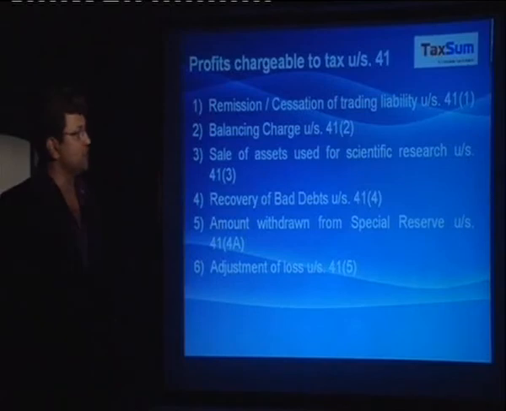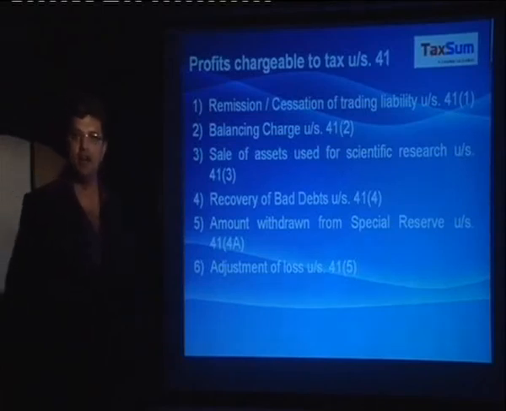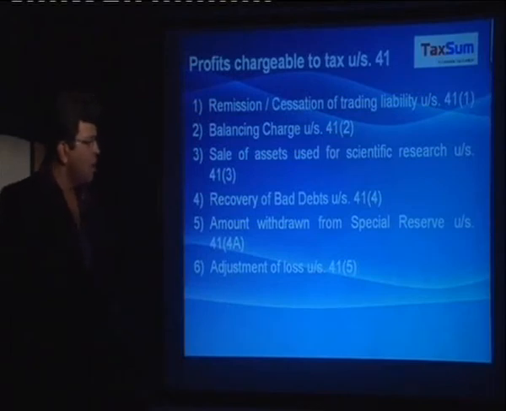Sale of assets used for scientific research under section 41(3). If there is any sale of such assets and if there is any profit, then it is to be offered as income. Recovery of bad debts, which is also considered as bad debts recovered, is also to be offered as income under section 41(4). Amount withdrawn from special reserve would also be considered as income under section 41(4)(a), and adjustment of losses under section 41(5).